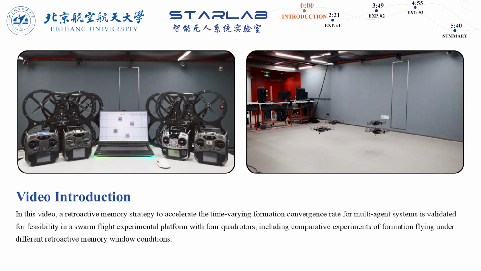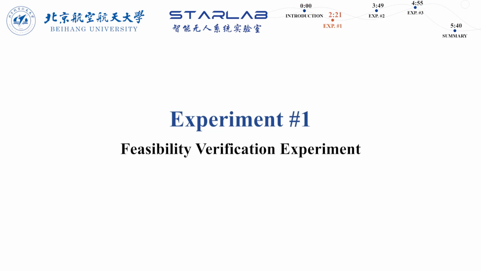In the physical simulation experiments, we conducted 16 sets of verification experiments using the QStudio platform. In the indoor flight experiments, the key components mainly include the QDrone 2 UAV platform, the OptiTrack motion capture system, and the workstation. First, we present the feasibility verification experiment.